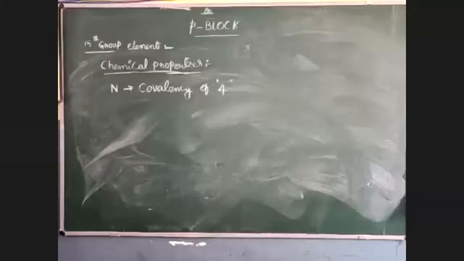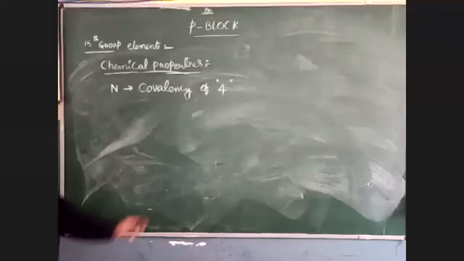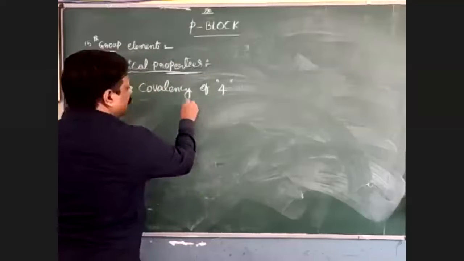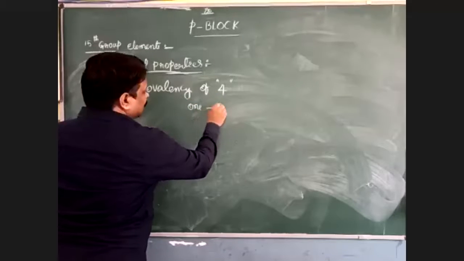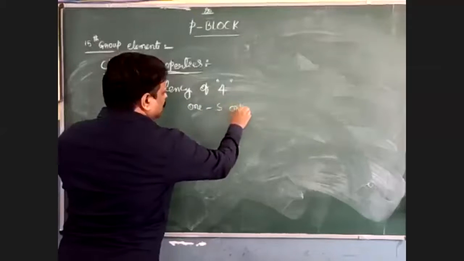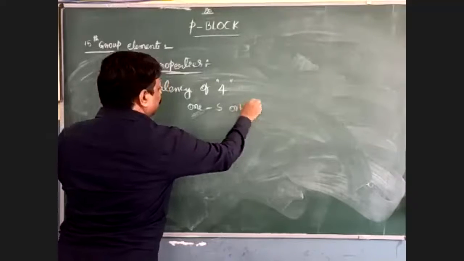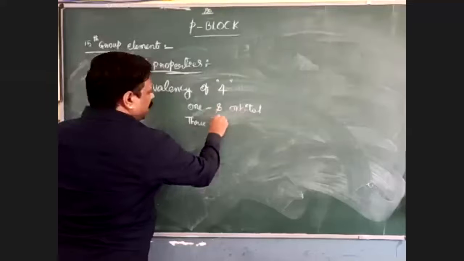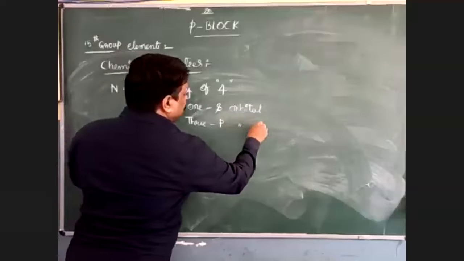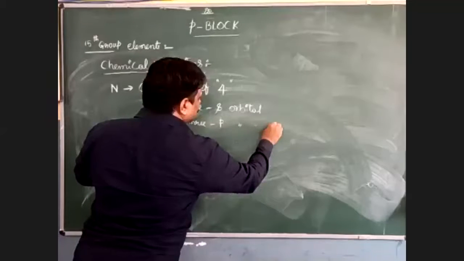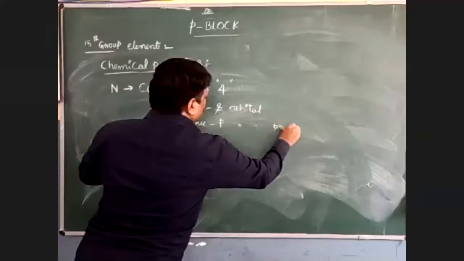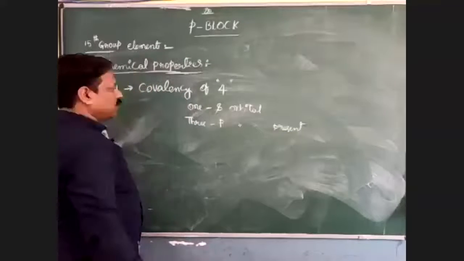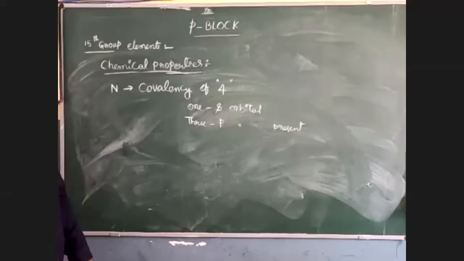Because in its outermost orbit, it has 1 s orbital and 3 p orbitals present. This total becomes 4. Because of these 4 orbitals, it can show a valency of 4.